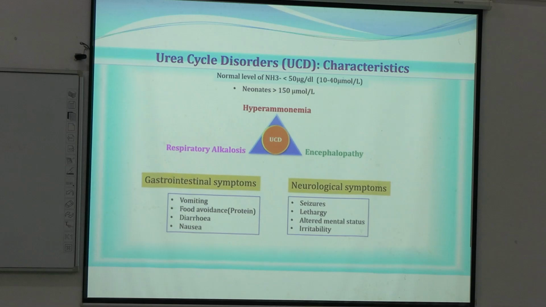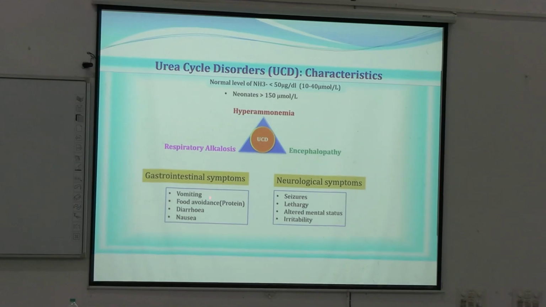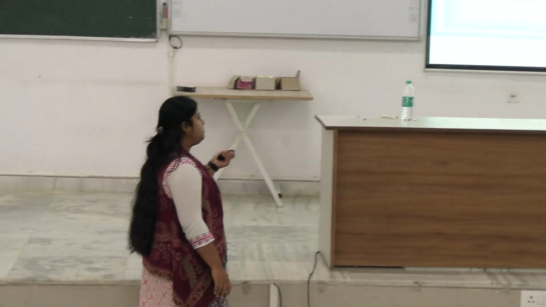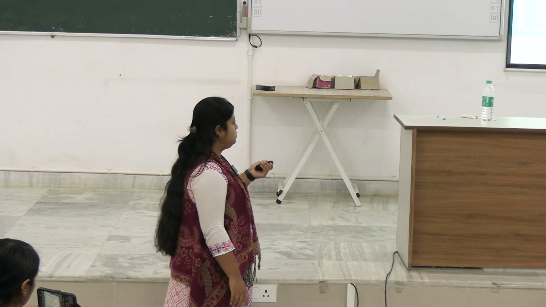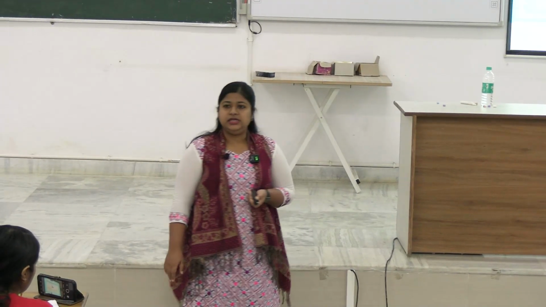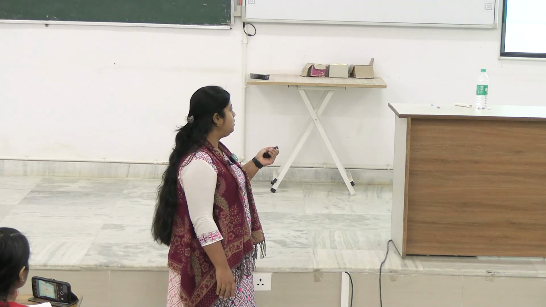Nausea, vomiting, diarrhea, this is very easy, and another thing is anorexia or food avoidance, like not wanting to eat, or aversion from eating, mainly protein foods. And neurological symptoms, I already told: seizures, lethargy, altered mental sensorium and irritability. So for encephalopathy, there will be neurological symptoms. For alkalosis, there will be GI symptoms. Clear?